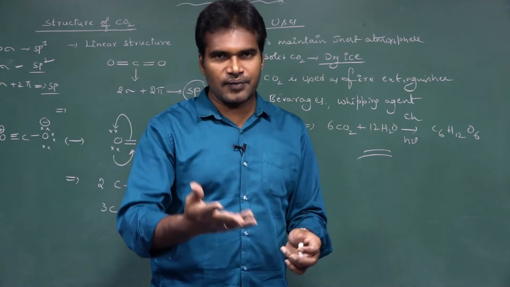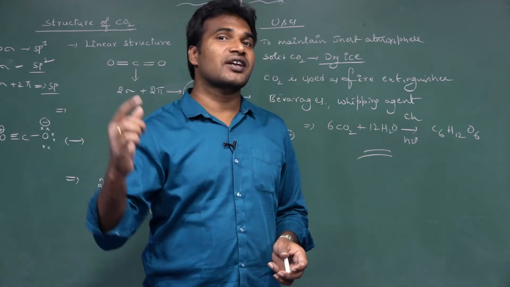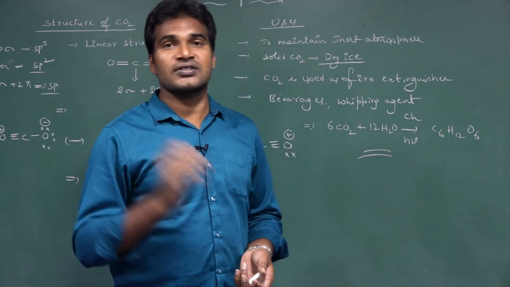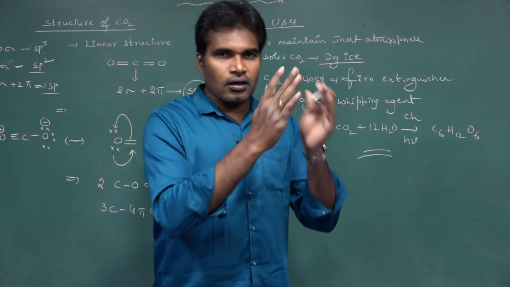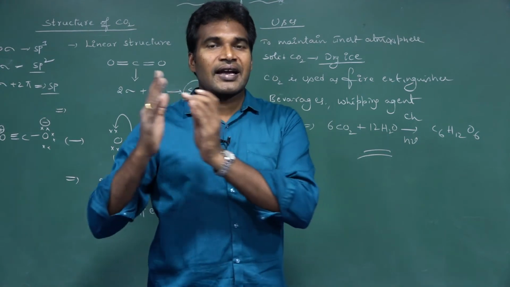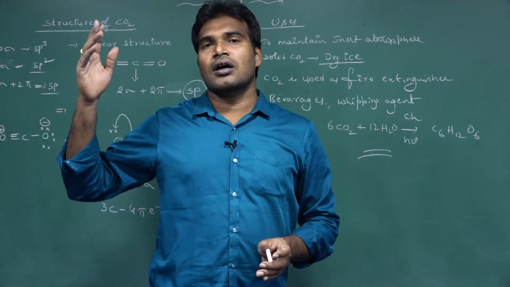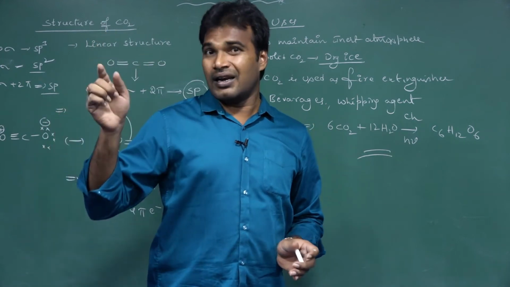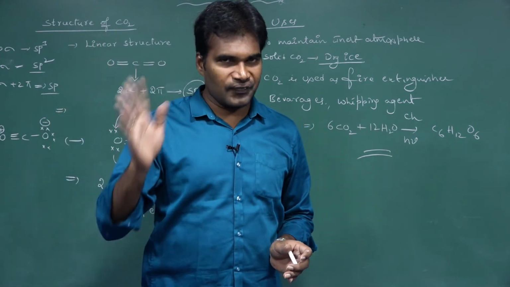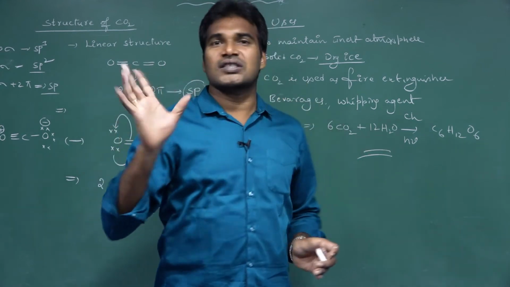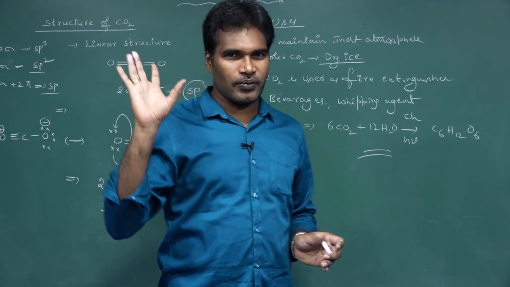Fischer-Tropsch synthesis. We discussed the chemical reaction, but I forgot to mention that name. What is Fischer-Tropsch synthesis? When carbon monoxide reacts with hydrogen in the presence of less than 50 atmosphere pressure and a metal, at a temperature of 600 to 700 kelvins, we get hydrocarbons.